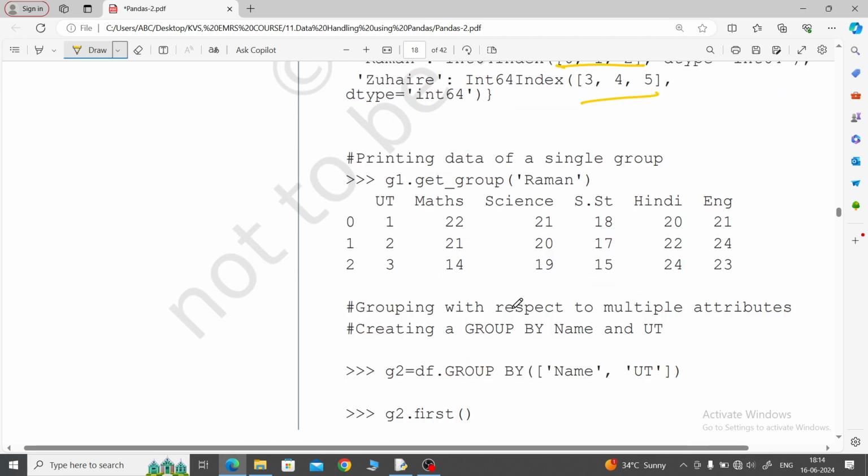Now for a single group, if you want to print the data of a single group, meaning you want to access only one group's data, what will you do? g1.get_group, not only group by, get_group. If you want Raman's data, it will display Raman's ut1, ut2, ut3 like this.